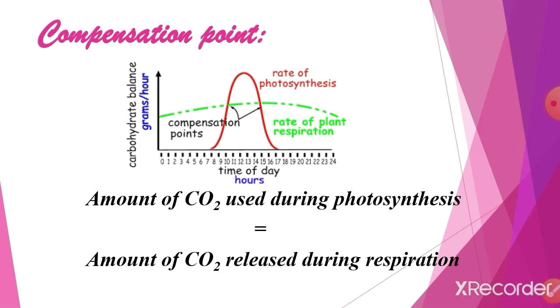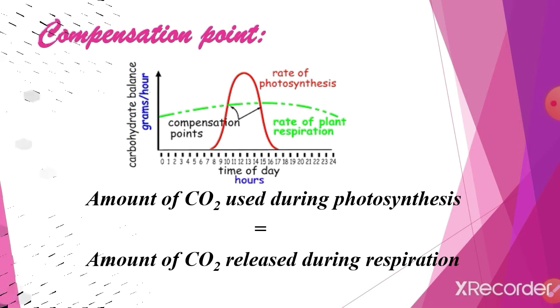For example, if your parents give you 10 rupees, but within half an hour they take the 10 rupees back from you, what will you have in your hand? You do not have any amount, so it is compensated. In the same way, the carbon dioxide the plants use during photosynthesis is equal to the carbon dioxide released during respiration. Respiration means breathing. Both are equal, so that is called the compensation point.